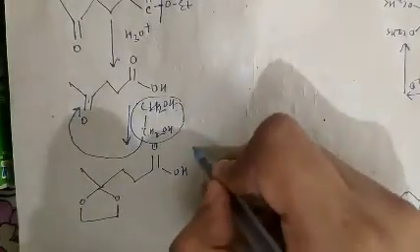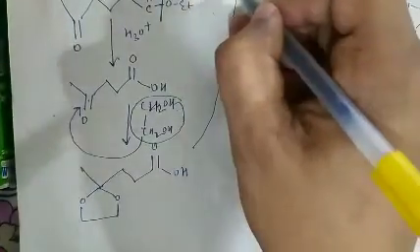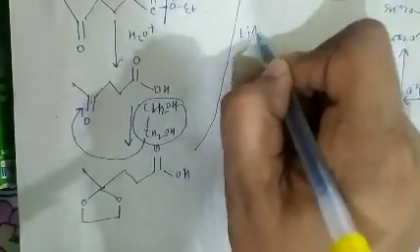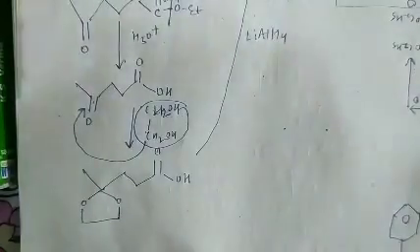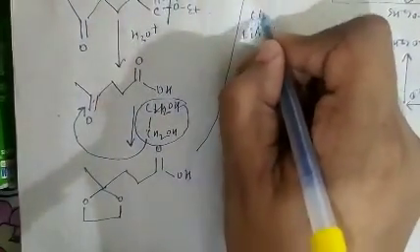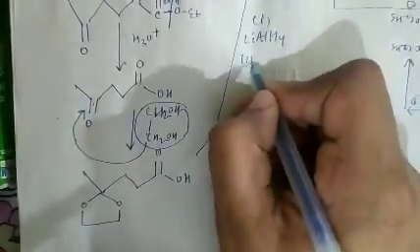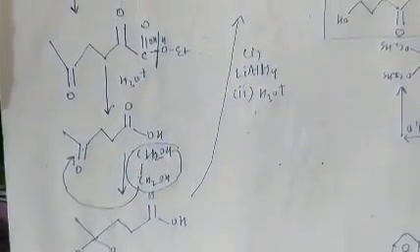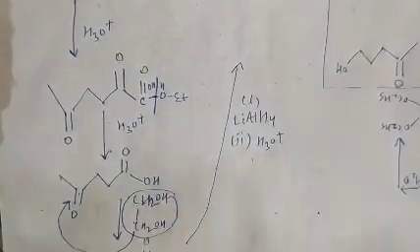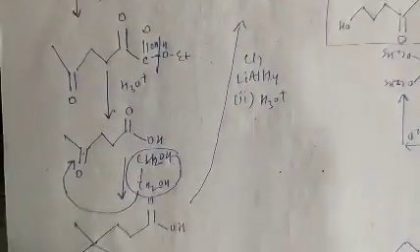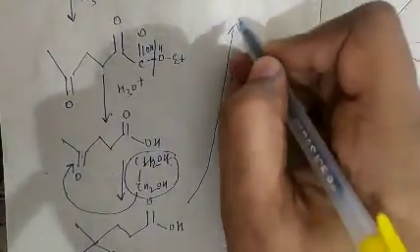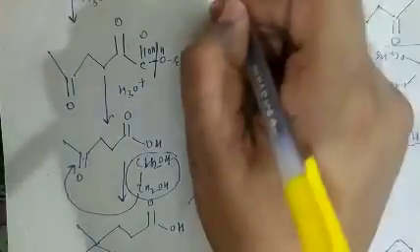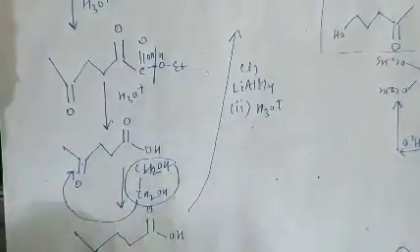So when we do reduction by using lithium aluminum hydride in the first step, and in the second step we do hydrolysis, then the product obtained is this one, which is given there.